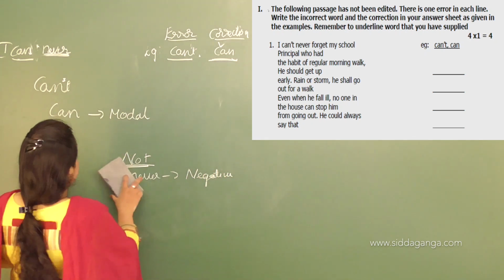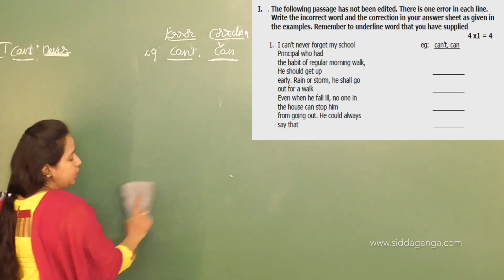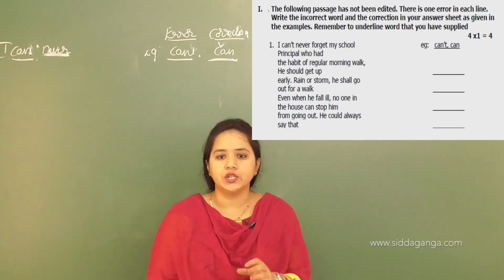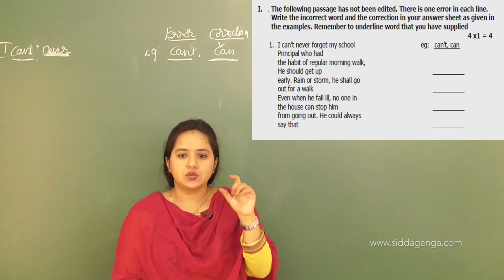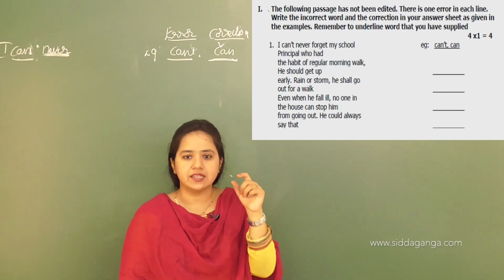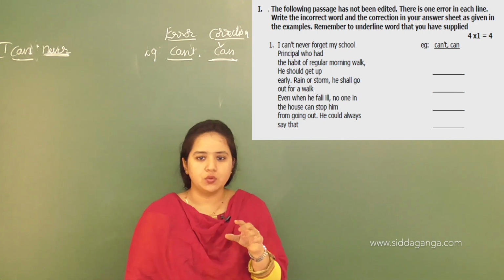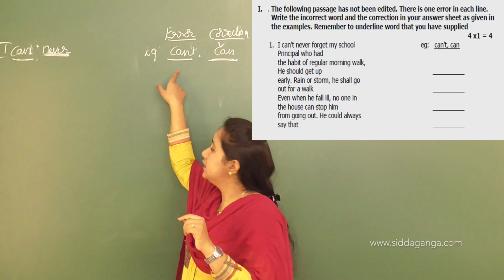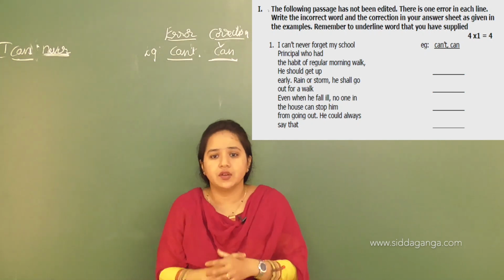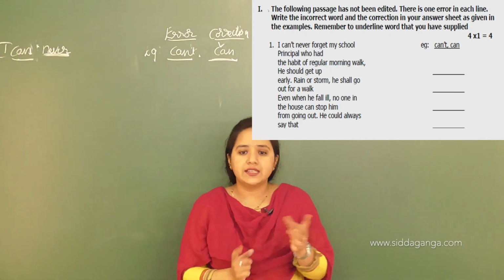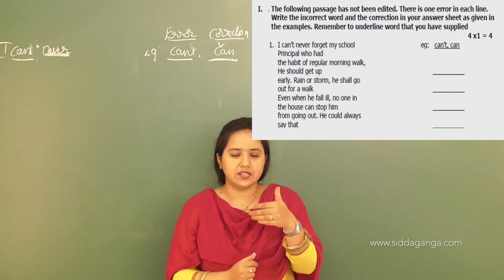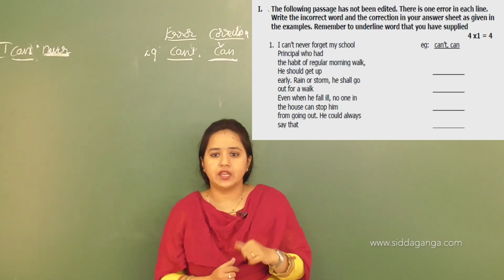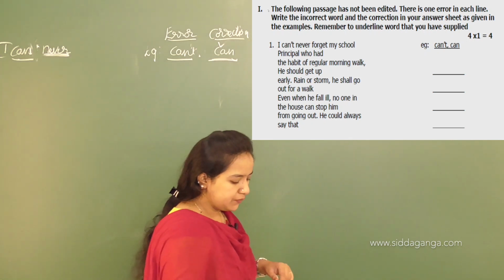Now I want to take the next line, the habit of regular morning walk he should get up. Take the first sentence, I can't never forget my school principal who had. We have already done this, so from the example you have got the answer for this line. The next sentence you have to take is the habit of regular morning walk he should get up.